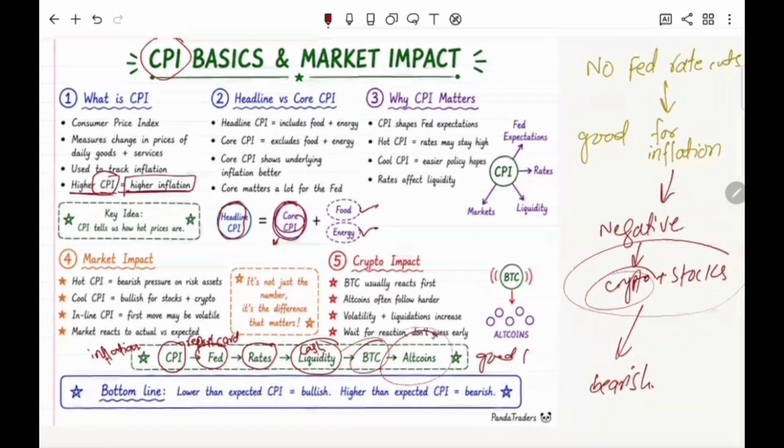Then I have told you that when there is a hot CPI, it means inflation is high and ultimately there will be no rate cuts. And why no rate cuts? To reduce the inflation, to reduce the liquidity, to reduce the buyers, and that will cause bearish pressure on the risky assets, which are crypto plus stocks. Cool CPI is bullish for the stocks. Inline CPI means it's just as expected, so it will create just very slight volatility in the market. So the bottom line is lower than expected CPI means less inflation.